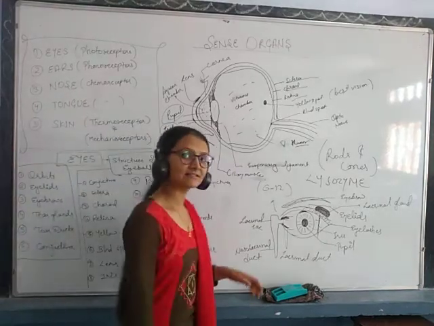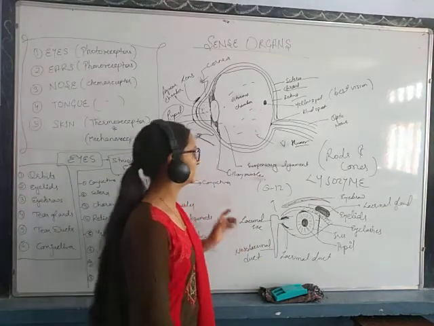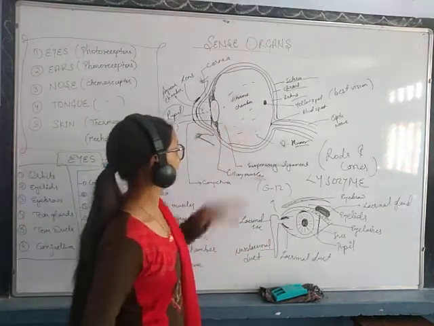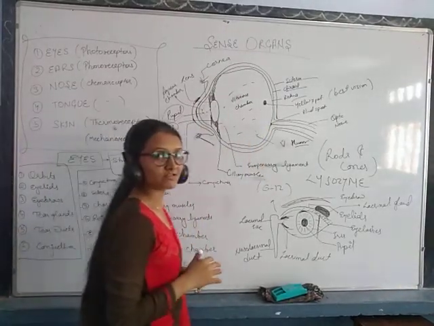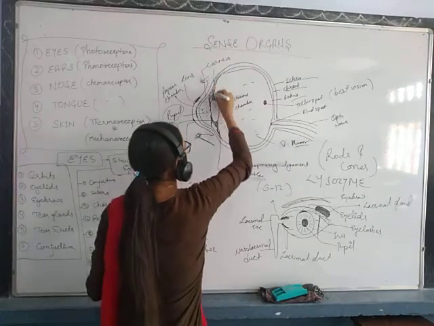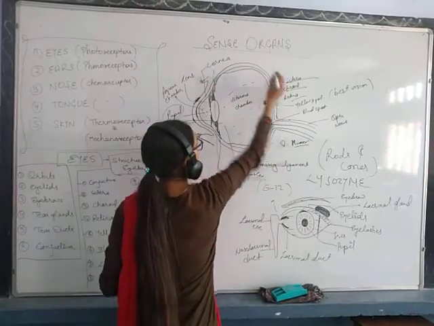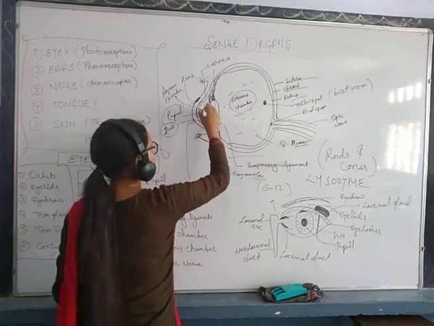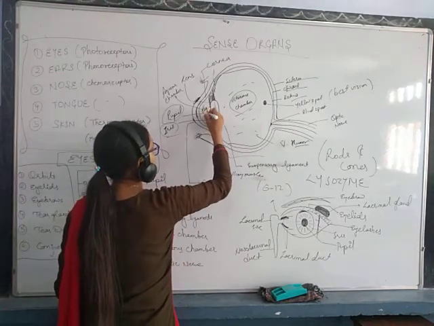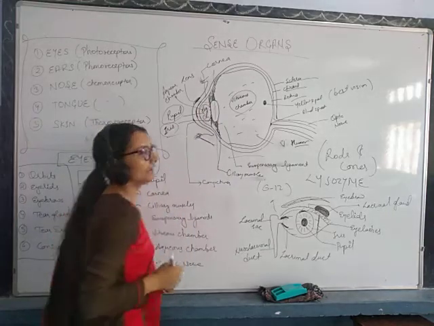Okay. Then next there is the structure of the eyeball. You have to study about the structure of the eyeball. The total eyeball is divided into two major portions. First, this larger cavity is called the vitreous chamber, and the smaller cavity is called the aqueous chamber. This portion is called the aqueous chamber, okay.